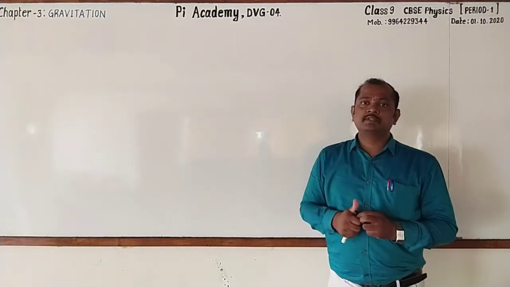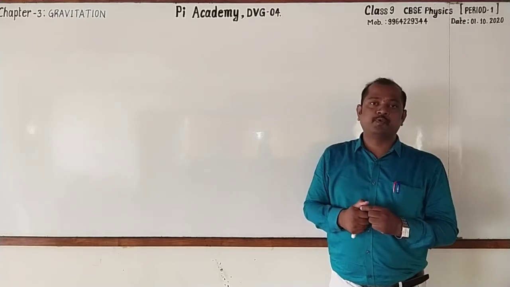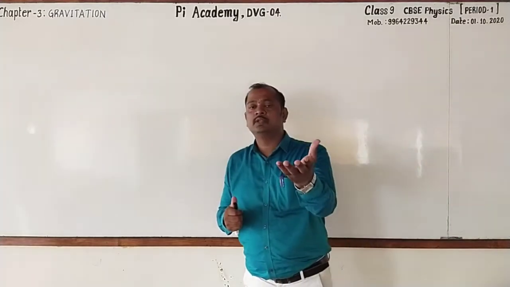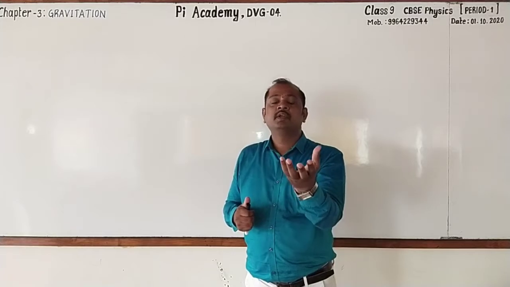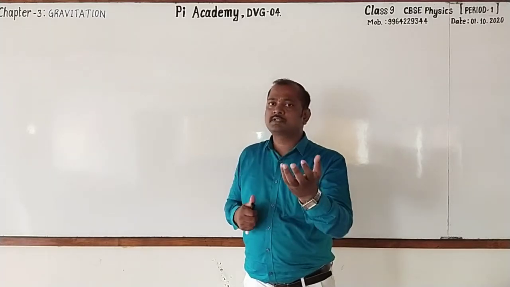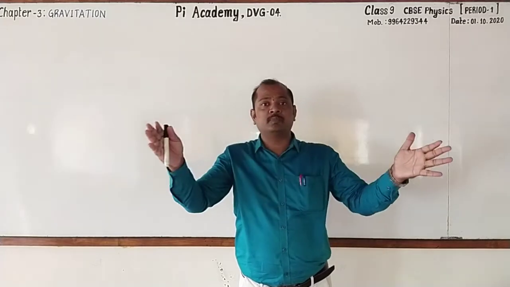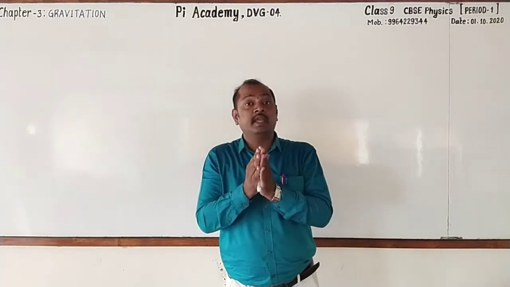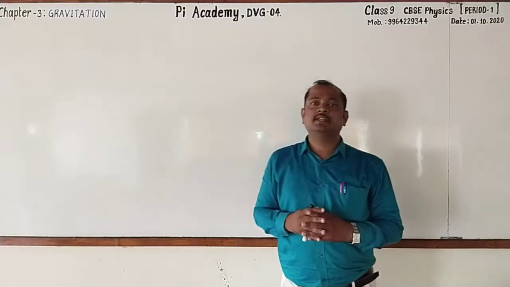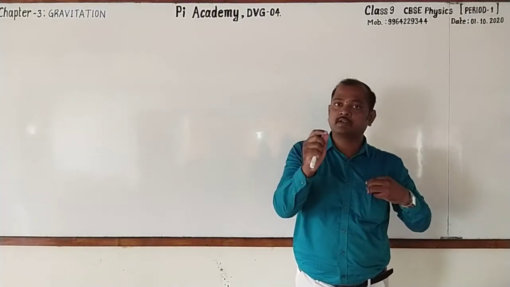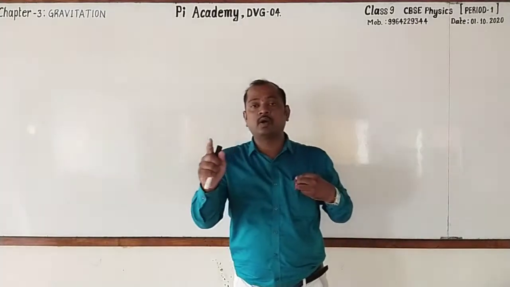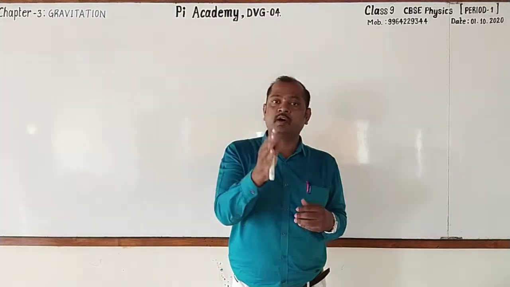And what is responsible for the gravitational force? Just we came to know that one thing is the mass of the objects, and the second one is the distance between the objects.